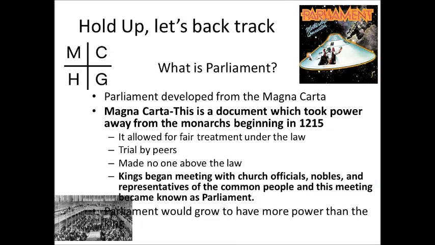Now, we're going to go back really quickly to see what this Parliament actually is. Parliament developed from the Magna Carta. The Magna Carta was a document that was signed way back in 1215, and this document pretty much limited the power of the king. This document is also important because it gave people more rights. Basically, people got the concept of a trial by a jury of their peers. No one is above the law, and you now have fair treatment under the law. So it made citizens within England and Great Britain have more rights. They became a little bit freer. They had a little bit more freedom.